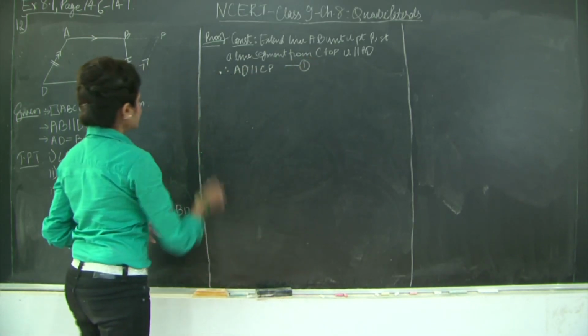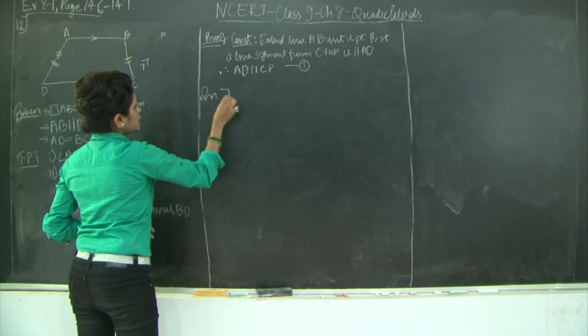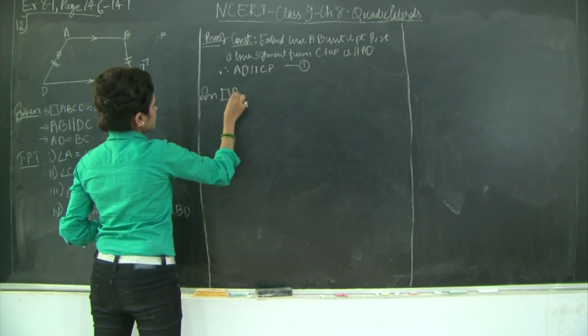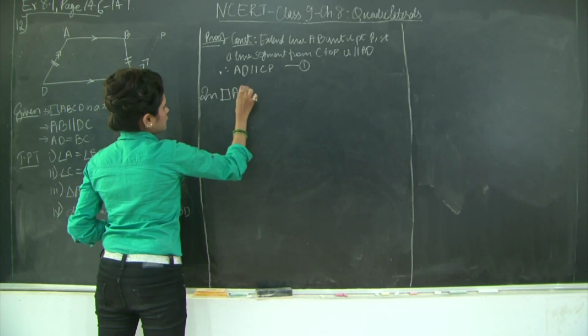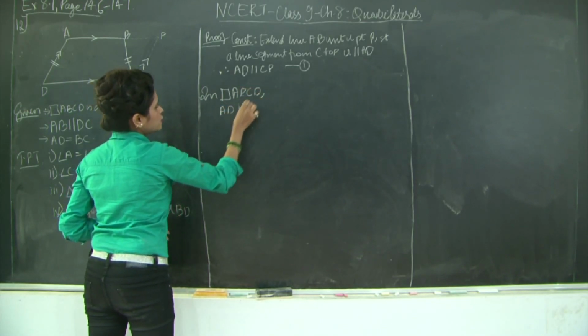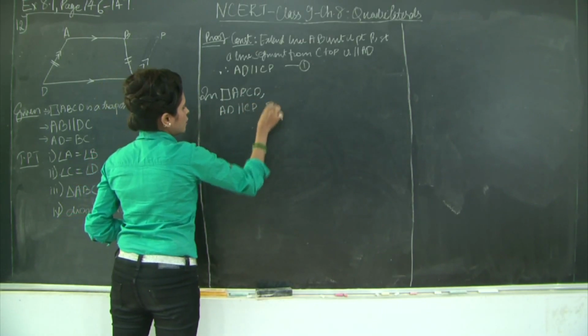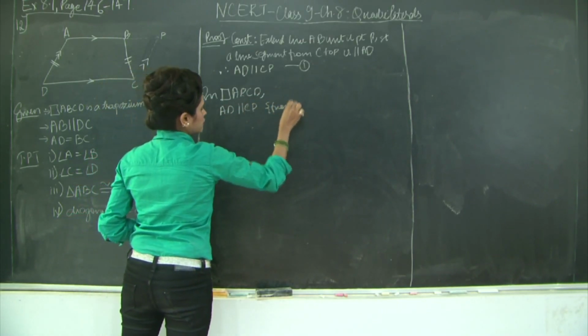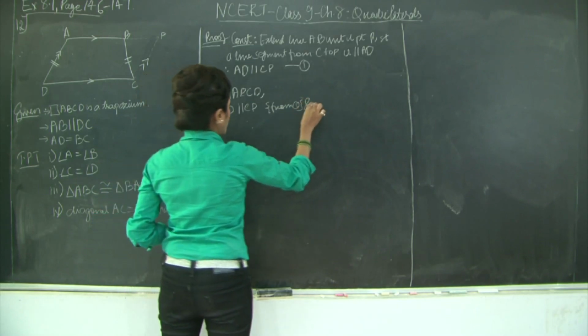So, what do I have? Now, in quadrilateral APCD, I have AD parallel to CP, this is from 1, and also what do I have?